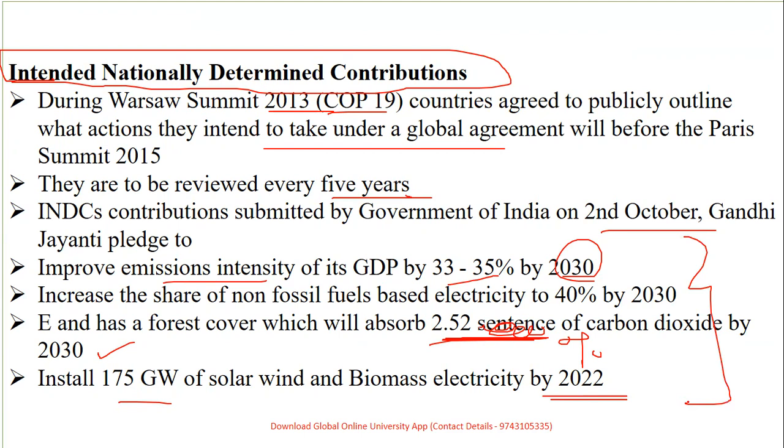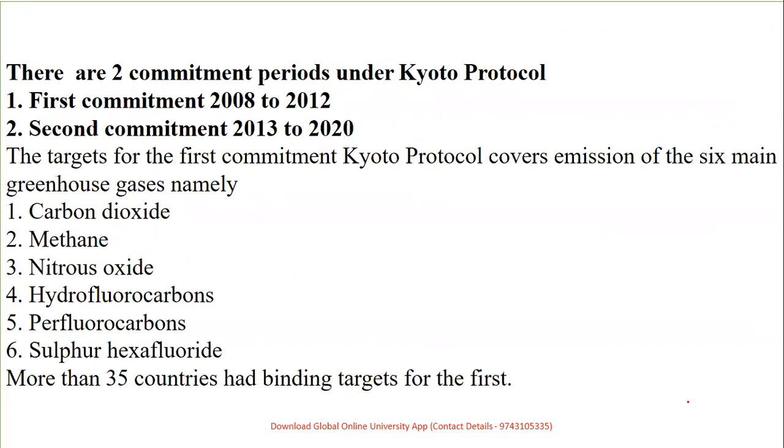GDP by 33 to 35%, fossil fuels by 40, forest cover by 2.52%, and the installation of 175 gigawatts with the biomass electricity by 2022.